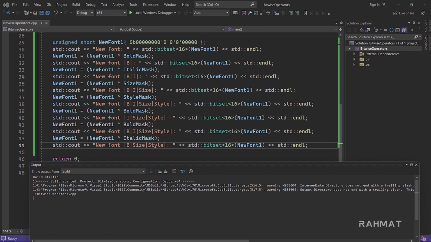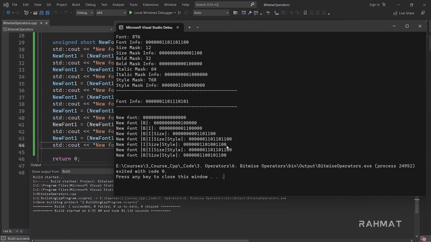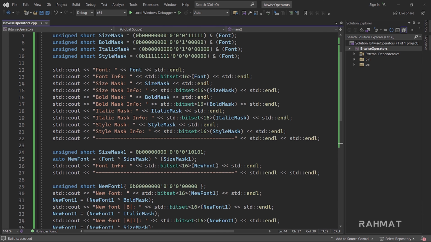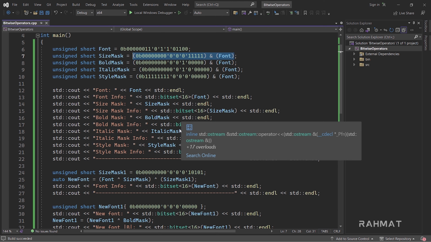If I run it this time, italic should be false because the text was already italic. So this is the information for font size, bold, and this is italic, which is this time false, but last time it was true. So that's how you can switch between different states using bitwise operators, the XOR operator, and you can extract information using the bitwise AND operator and many more.